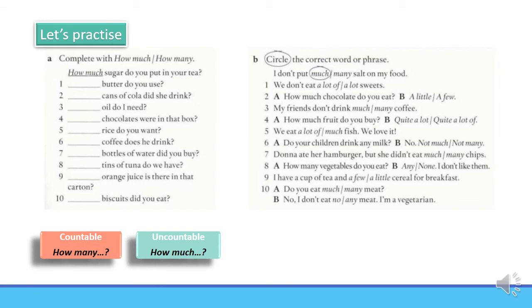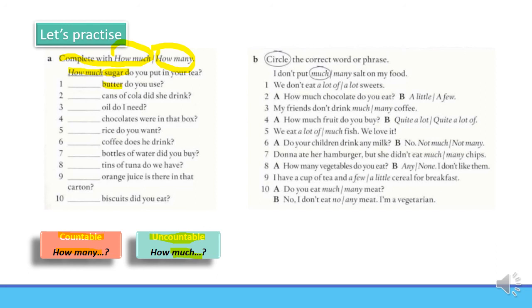Let's practice a little bit. Let's see what to do now. You have to complete with how much or how many. Remember that we use how many to talk about countable things, and we use how much to talk about uncountable things. For example, sugar. This is an uncountable noun. That's why we use how much.